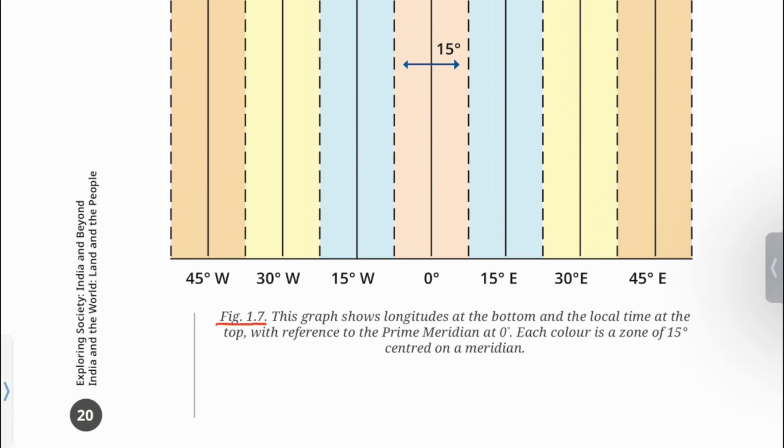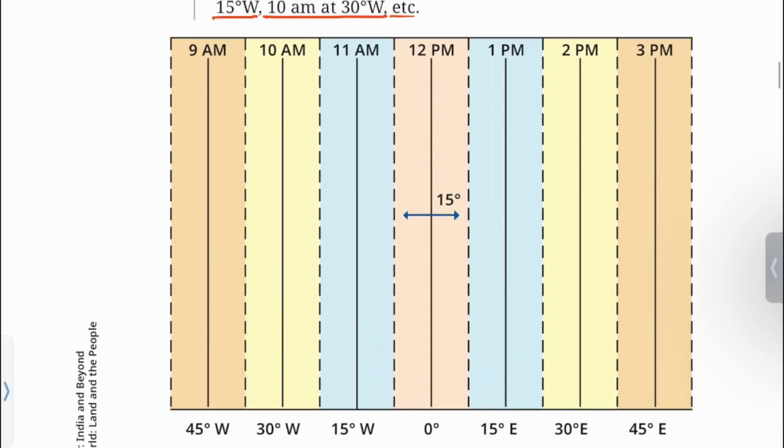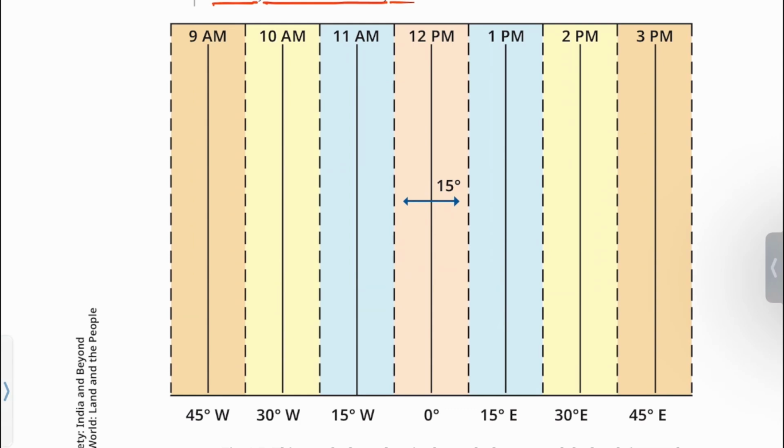Figure 1.7. This graph shows longitudes at the bottom and local time at the top with reference to the prime meridian at 0 degree. Each color is a zone of 15 degree centered on a meridian. You can see 0 degree, 15 degree east, 30 degree east, 45 degree east, 15 degree west, 30 degree west, 45 degree west longitude.